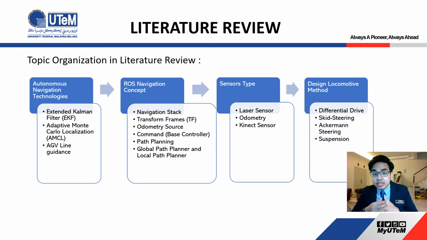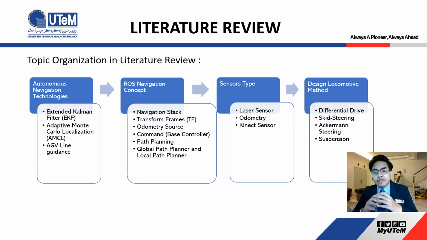Okay, next one is the sensor type. Most of them use the laser sensor, odometry sensor and Kinect sensor. The laser sensor is the most used in this research, and odometry is the backup or additional sensor to calculate the movement of the tire, the range of the movement of the robot, and the Kinect sensor is for 3D images for the robot.